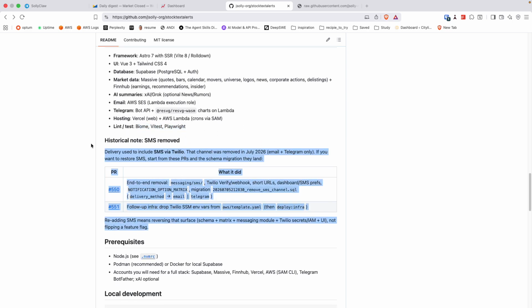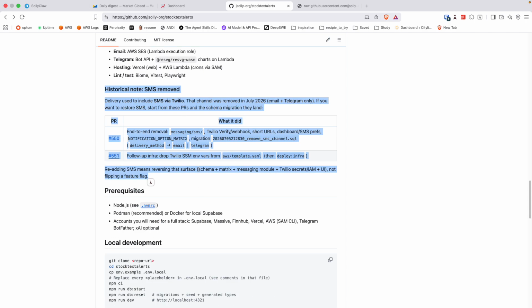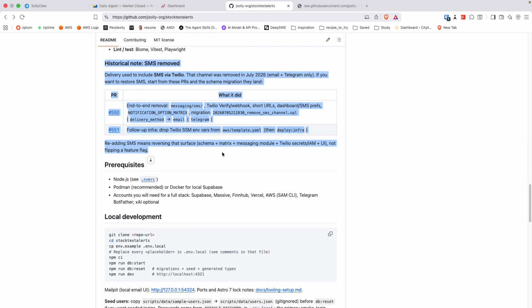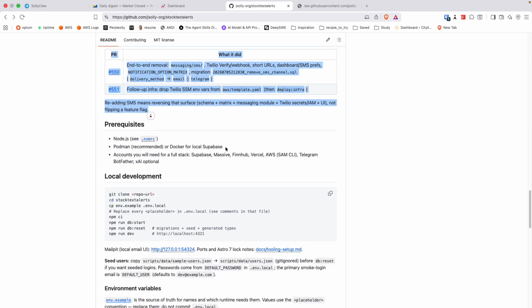This is the note about the text messaging that I took out recently, but you could add it back on your own fork. If you want to run this app locally, I have it set up where you can run Podman, and it's basically mirroring what's done in Supabase. So you can run the entire app, all the tests, anything you want fully locally using Docker.